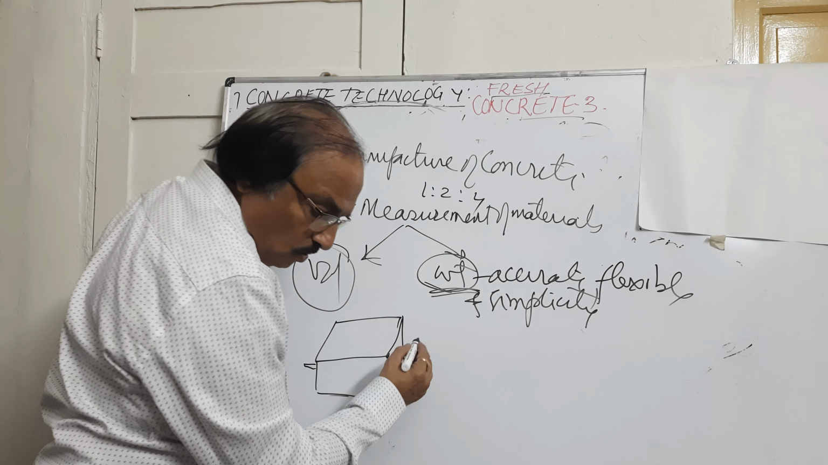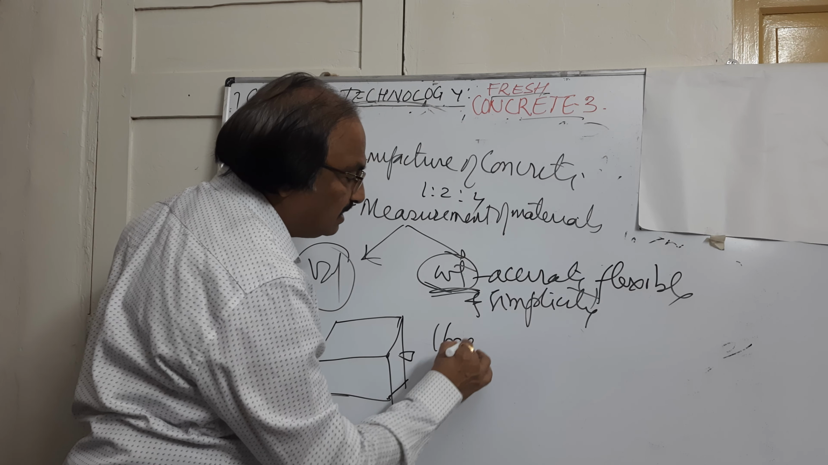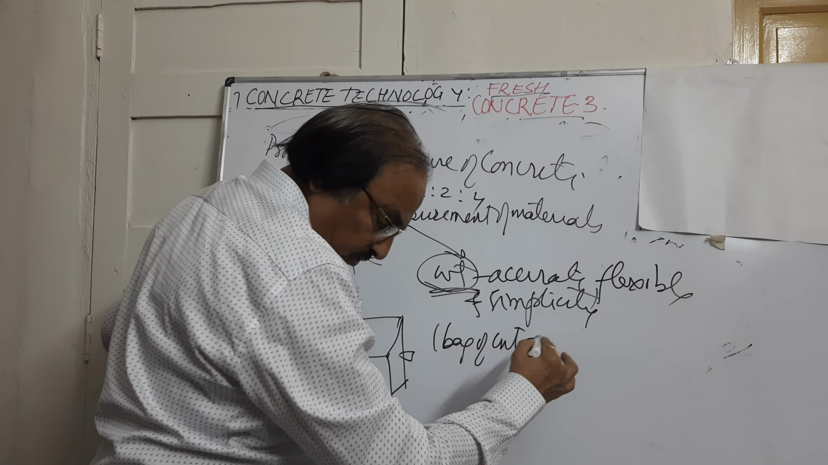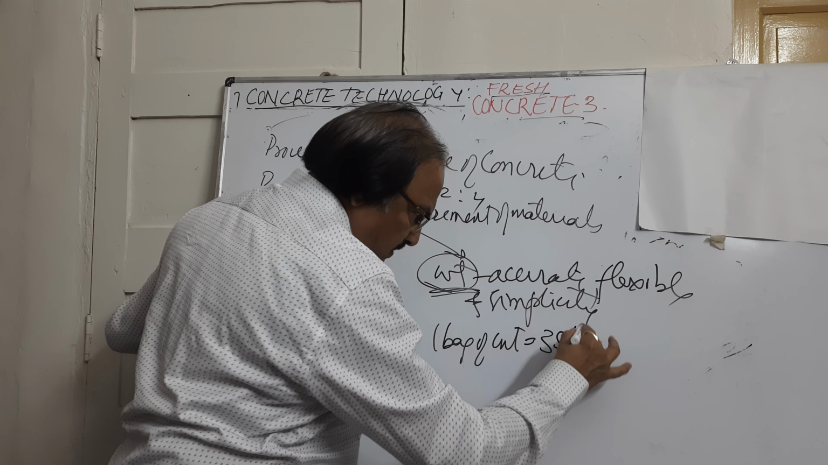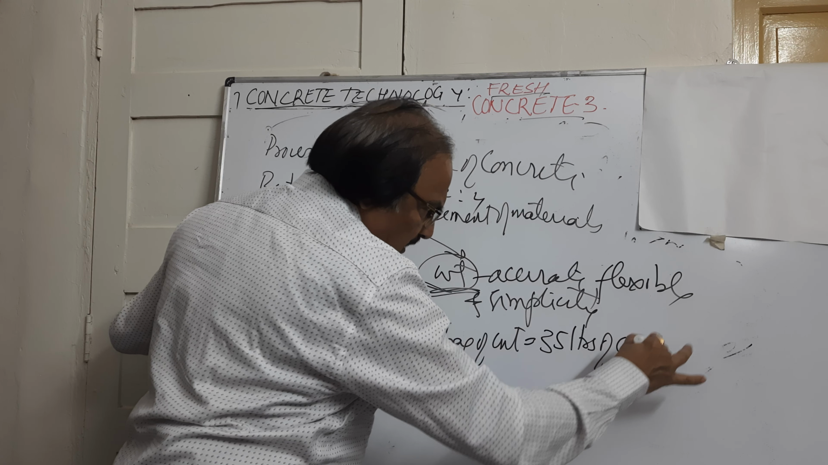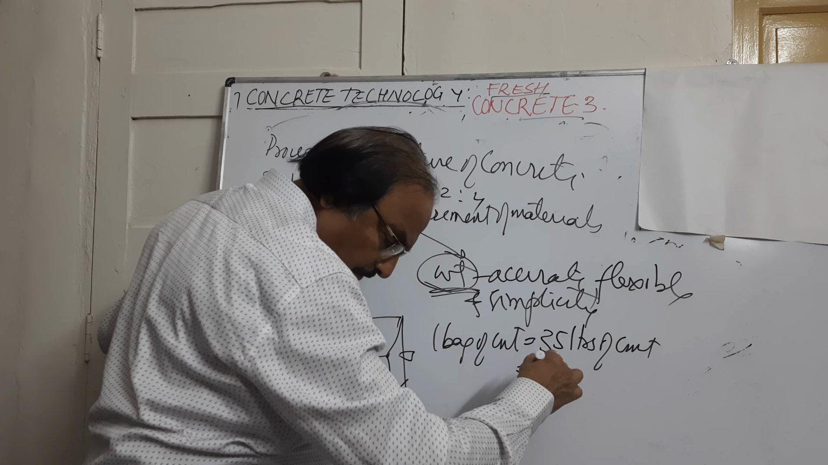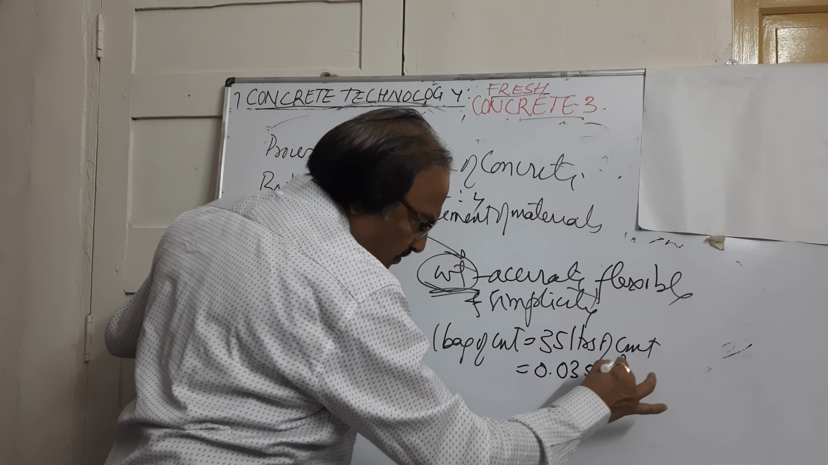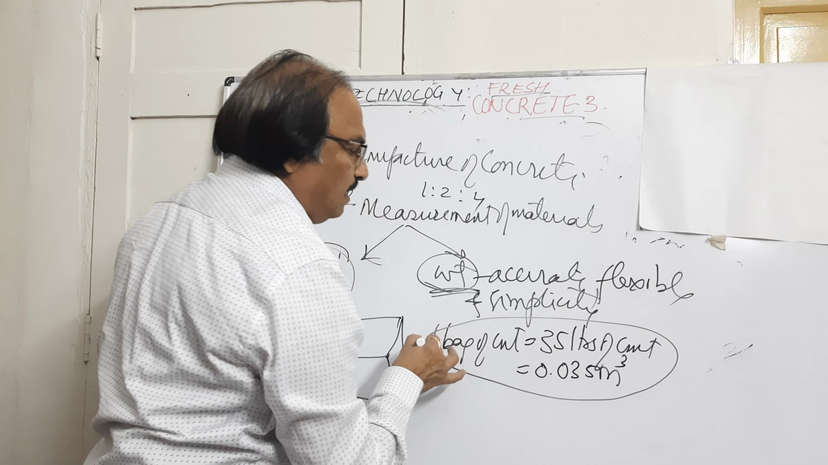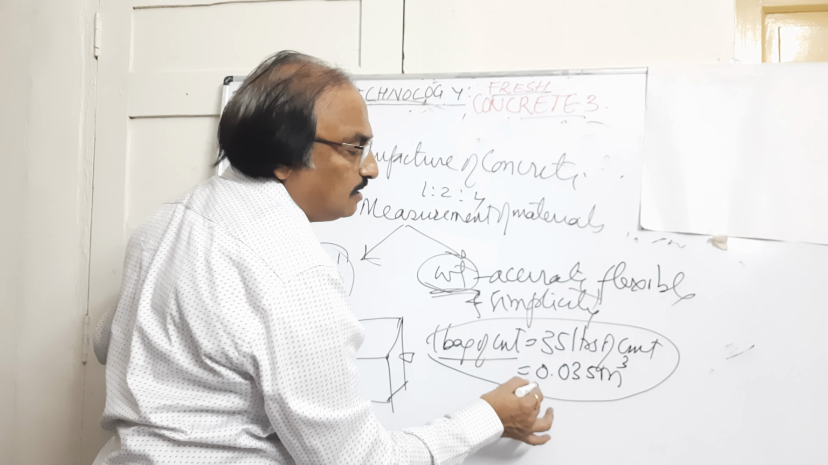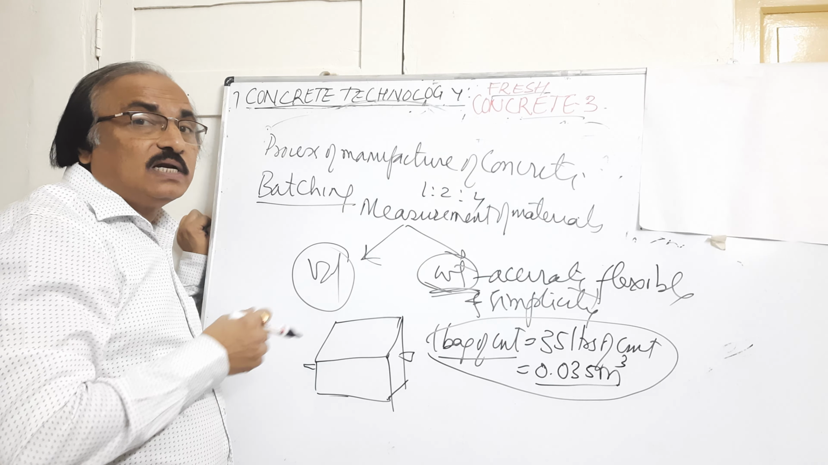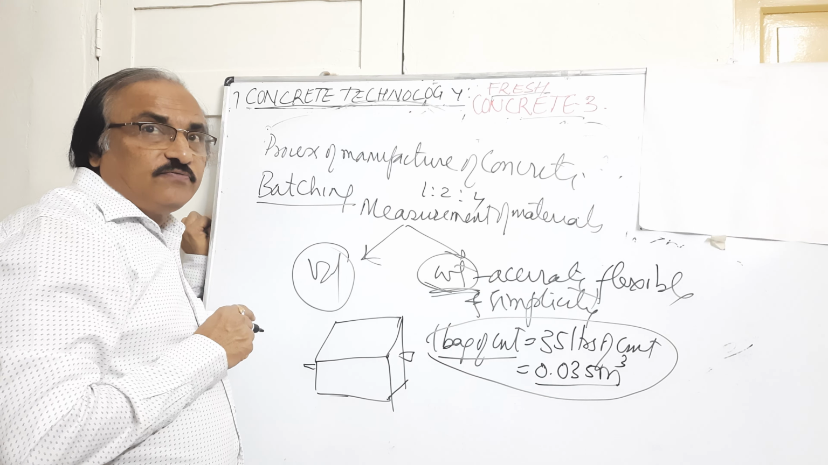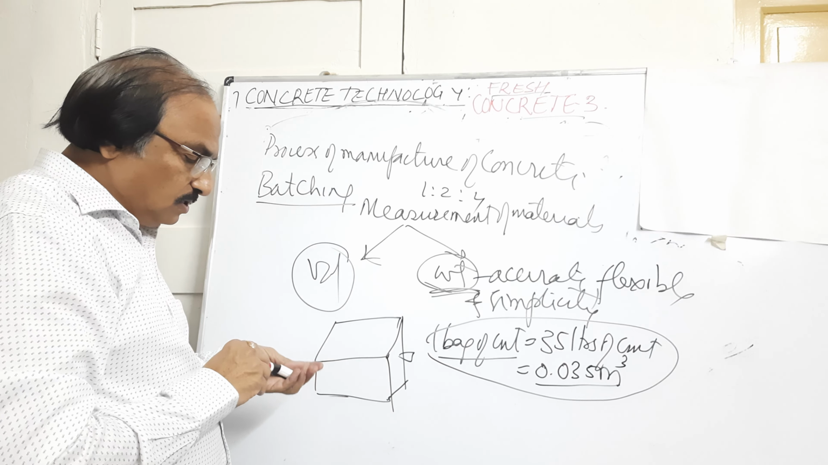Now here, one bag of cement, you remember this, is equal to 35 liters of cement, and this is equal to 0.035 meter cube. Remember this relation: one bag of cement is 0.035 meter cube. So this is about weigh batching.